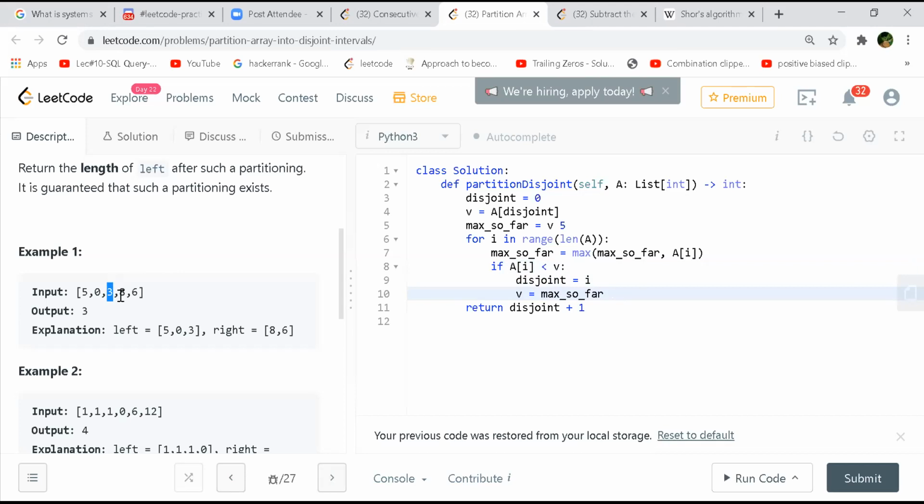So you are trying to go as far as you can go with your maximum, right? And stop at the point where, like, so it is like this. Had this been a 4 instead of an 8, then you would have gone till 4 also, right? So basically the minimum of this should always be greater than the maximum of this. This is what we are trying. So this is the way we would always imagine the way we look at this problem.